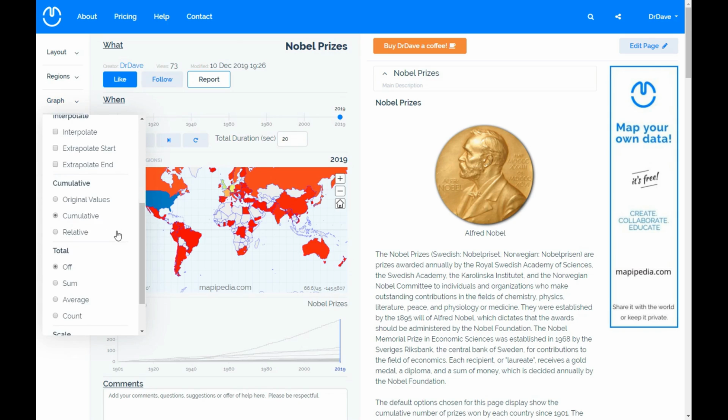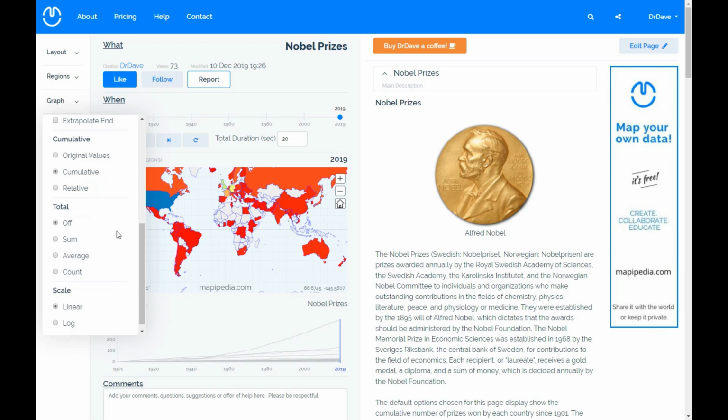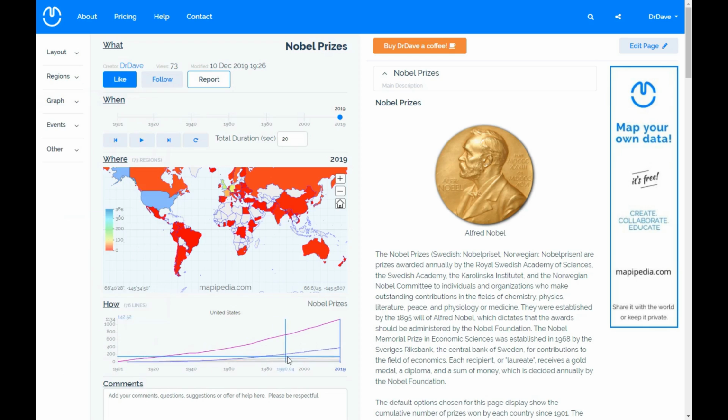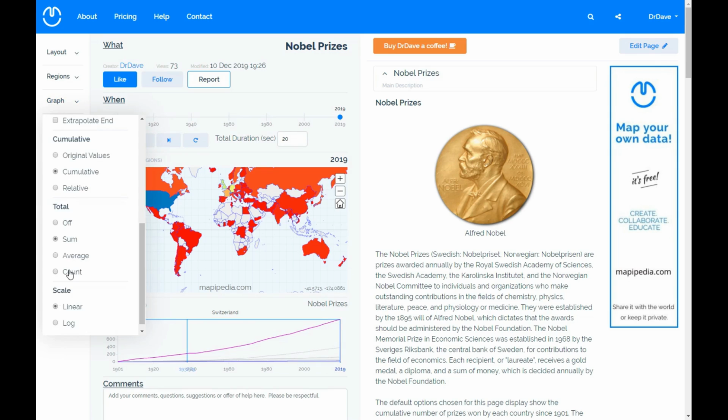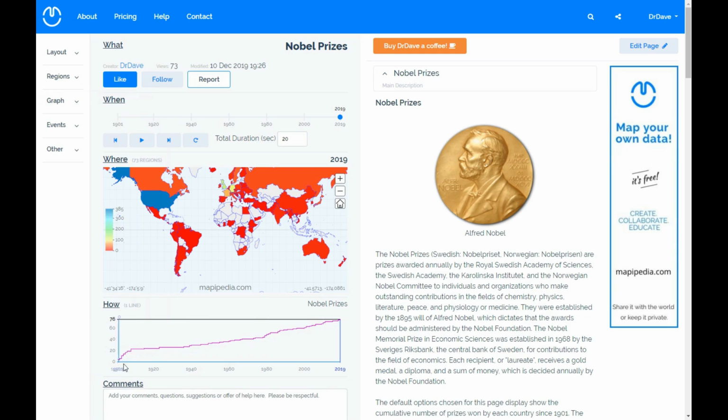Some other insights that you can get from this data by changing some of these options. If we click on the sum here, this will basically add up all these lines. So this purple line is the total number of Nobel Prizes awarded over the years. So we can see there was a bit of a flat line here because there were no Nobel Prizes awarded in the early 1940s. But the total number of prizes awarded is 1,134 as of 2019. This count will count up how many different countries have been awarded prizes over the years. So over the years, more and more countries have won Nobel Prizes. So as of 2019, there's been 76 different countries that have been awarded a Nobel Prize since 1901.